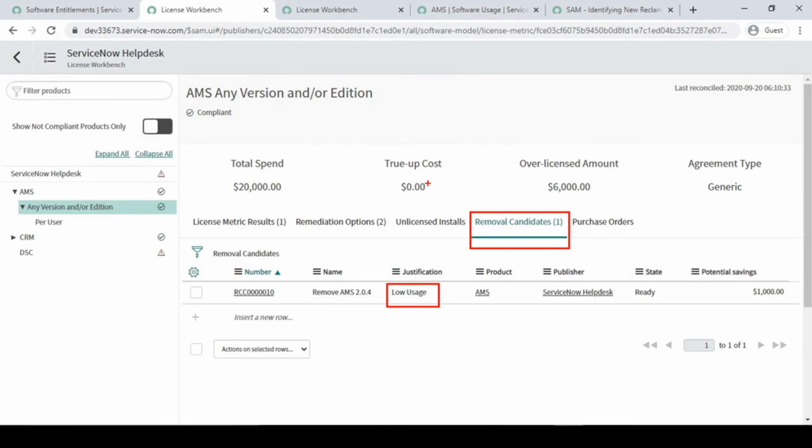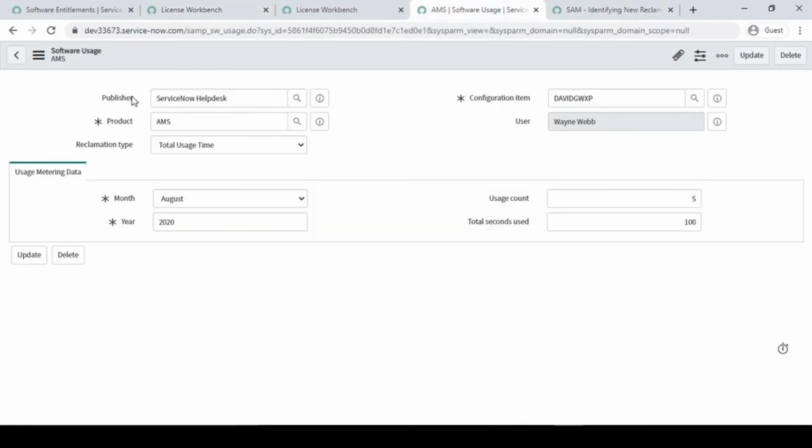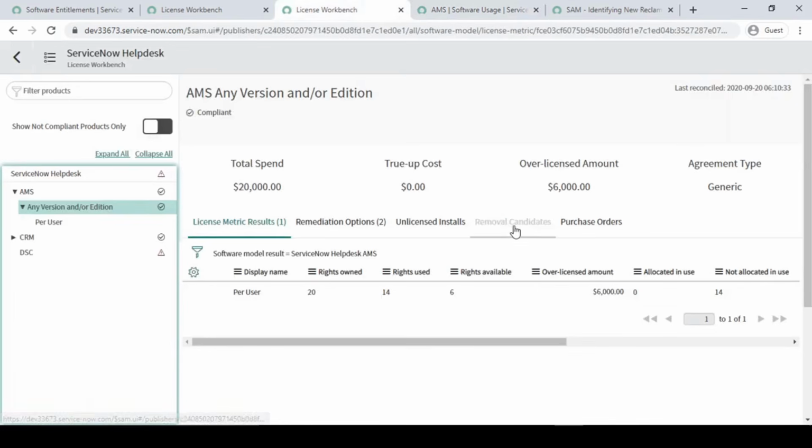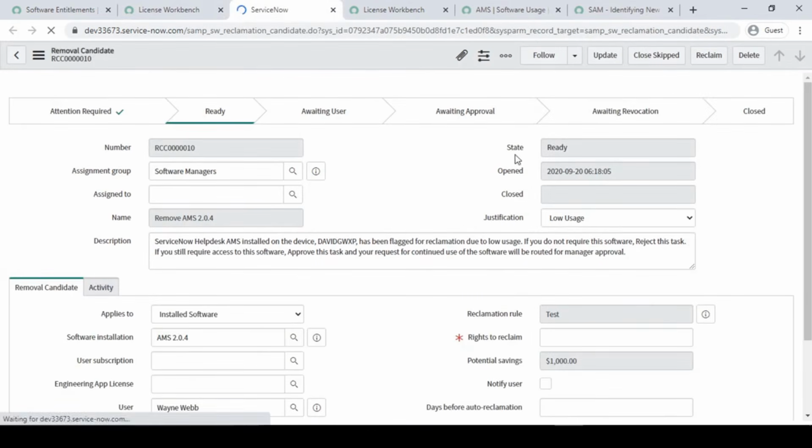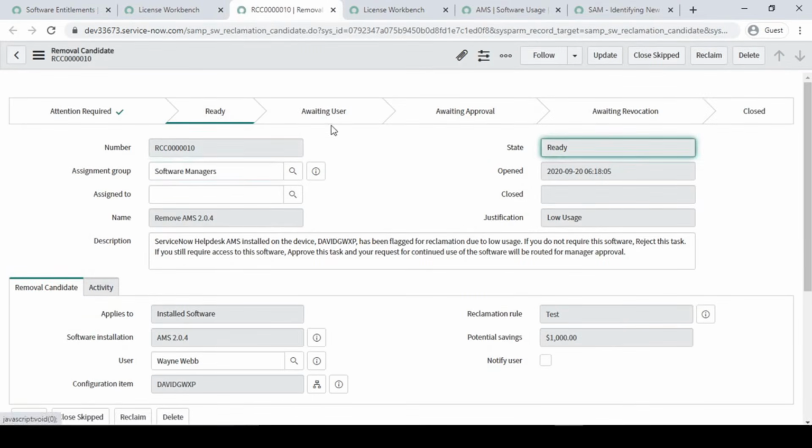So this data, guys, which I have applied manually, you can get it from SCCM. Or if you are not getting it from SCCM, and you have these usage details in some other third-party tool, you have to import that data into your software usage table. Fine. In this case, as you can see here, this was the previous one. Now after running this, once you open this, it will showcase that right now it is in ready state.